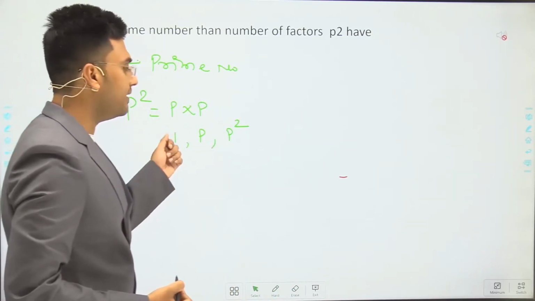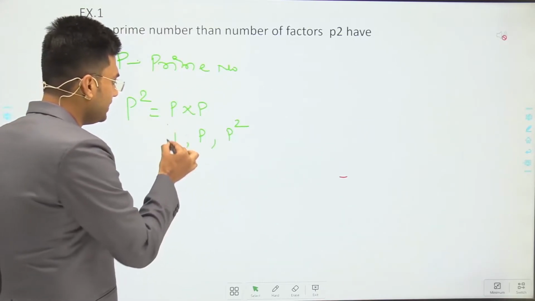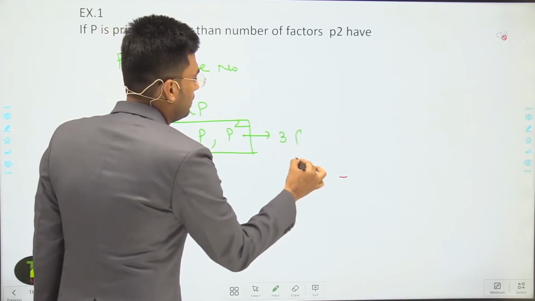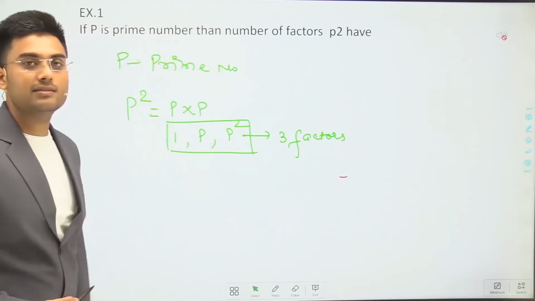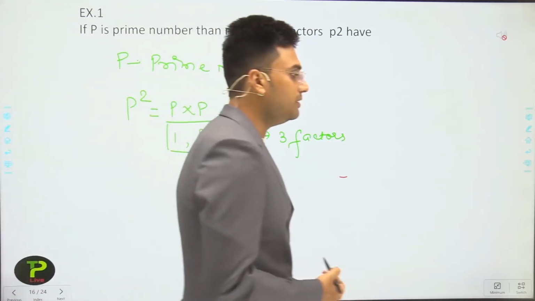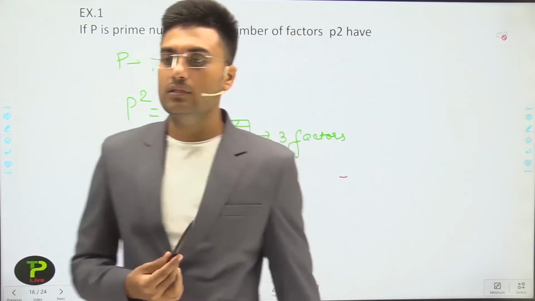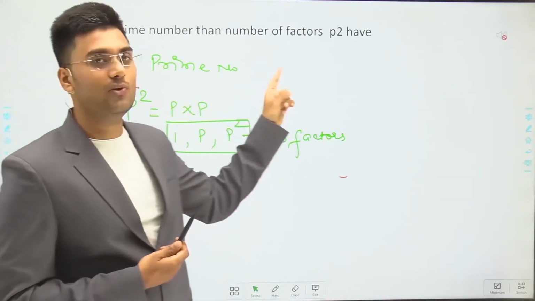Factors of p square are 1, p and p square. So we can say that p square has 3 factors. If you have options, then you have to choose the option which has the number 3. So if p is a prime number, then p square has 3 factors.